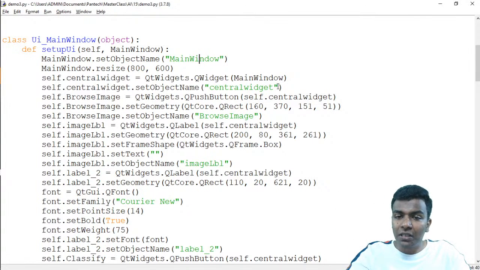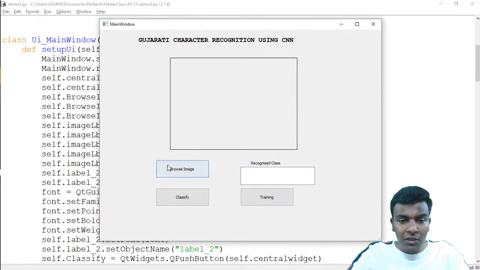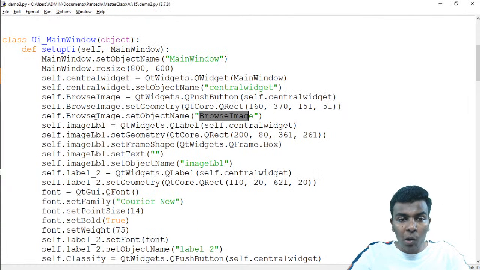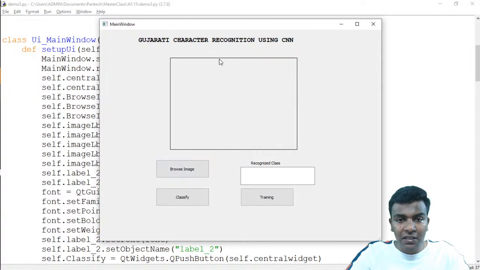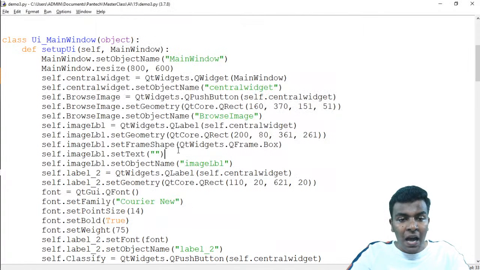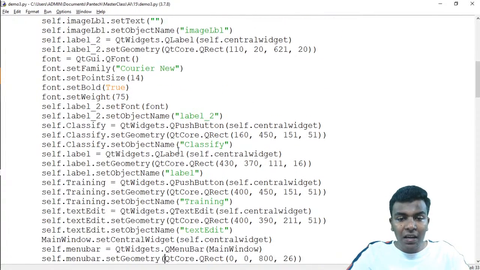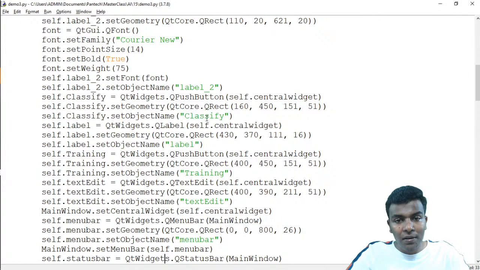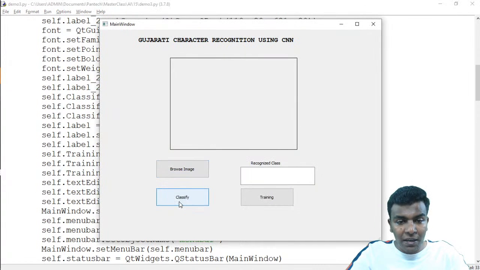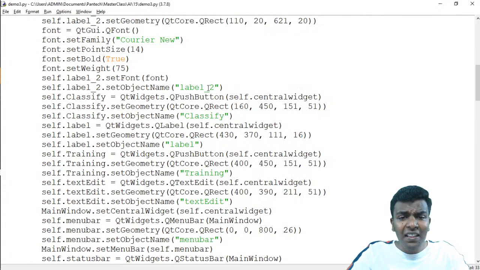Browse image is the button present here, with its set object name. Then we use the image label in this square box, and we have specified the font name, which is Courier New. Then we created another button called classify, which is present here, and then label 2.